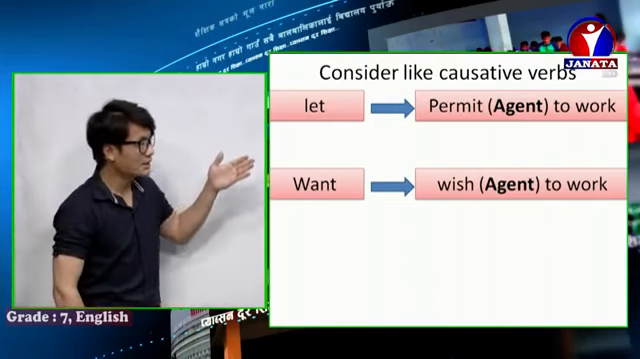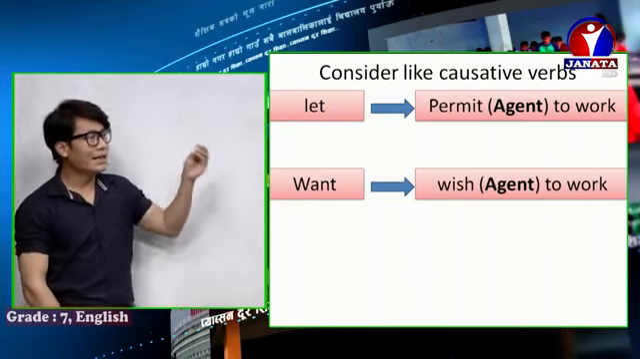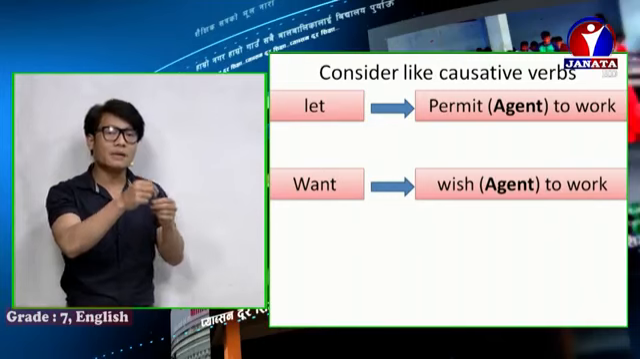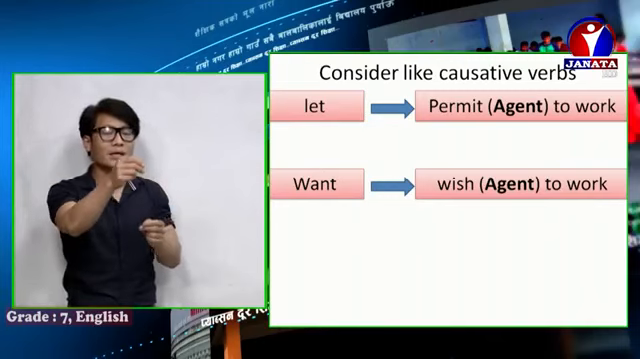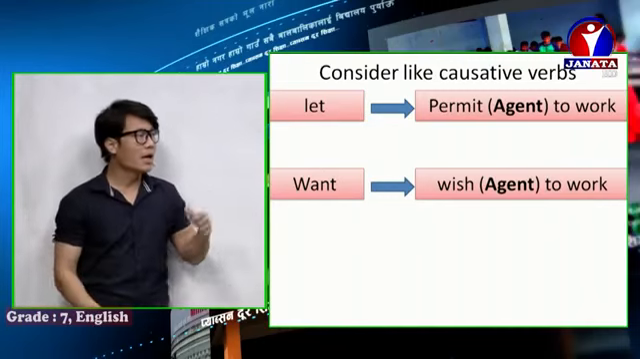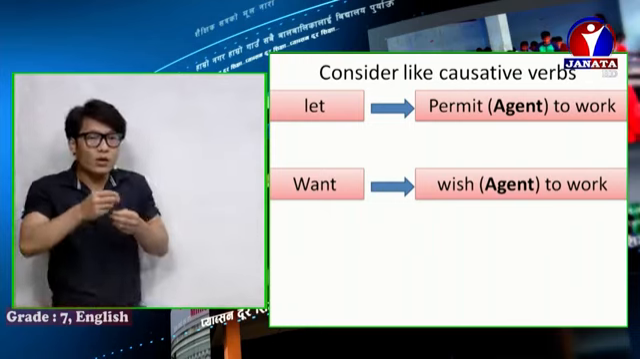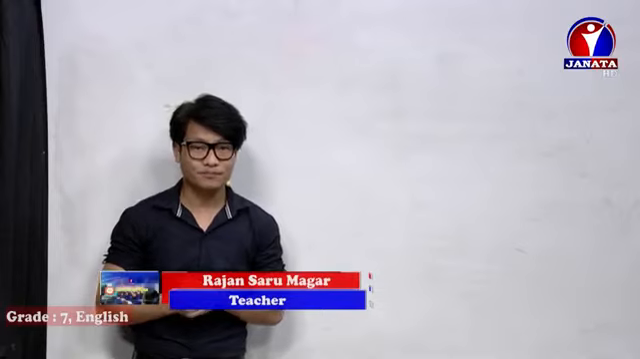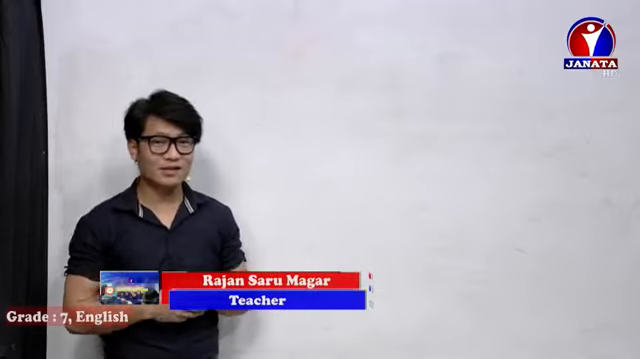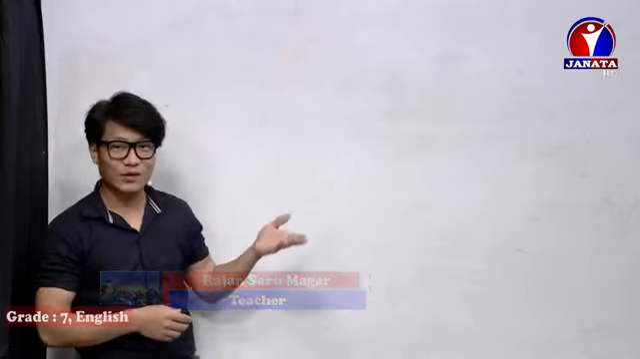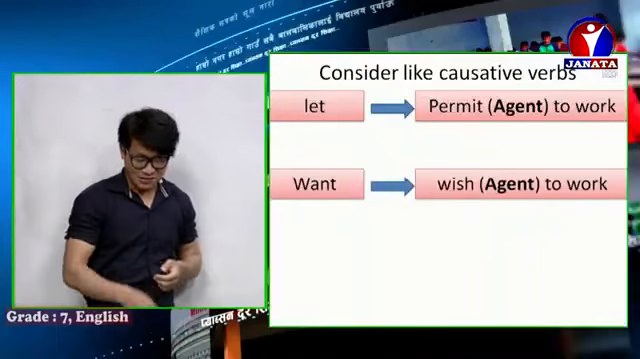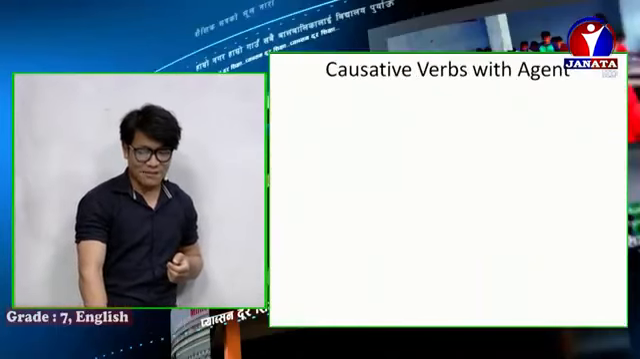And this you can see on your screen. Let is used to permit, give permission, or allow the agent to do something. And want is used to wish the agent to do something. Okay, once again. So now let's have a practice.